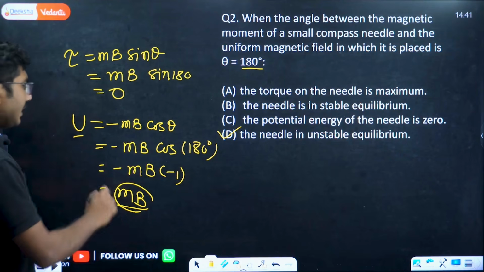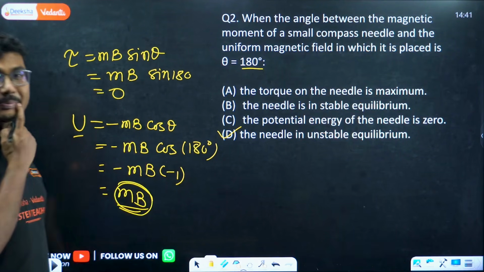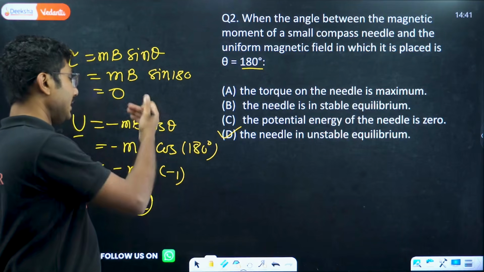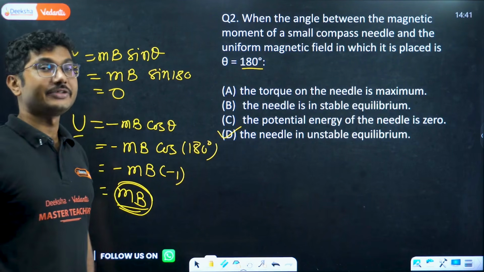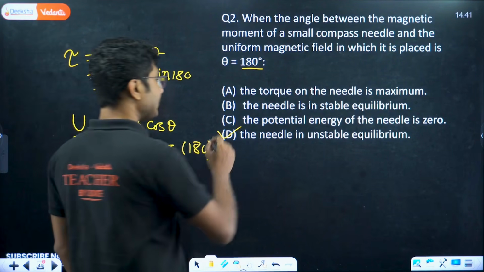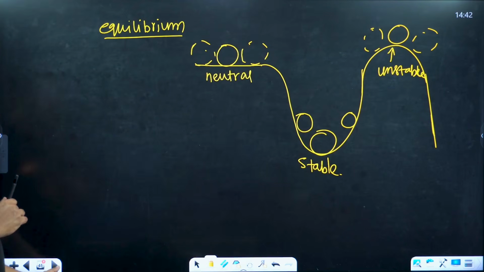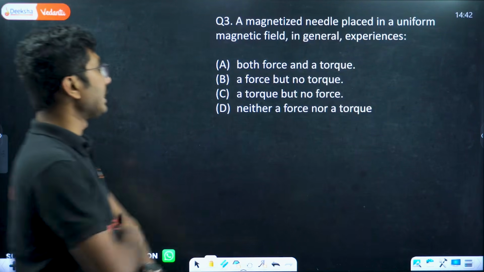So definitely here, as you can see, the potential energy is maximum. By default, potential energy is negative, but here it is positive. That means it's the maximum value, and that means the needle is in unstable equilibrium. Important question, important concept as well. Now let's move on with the next question.